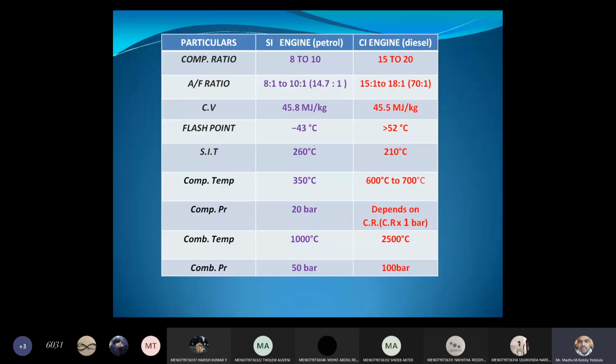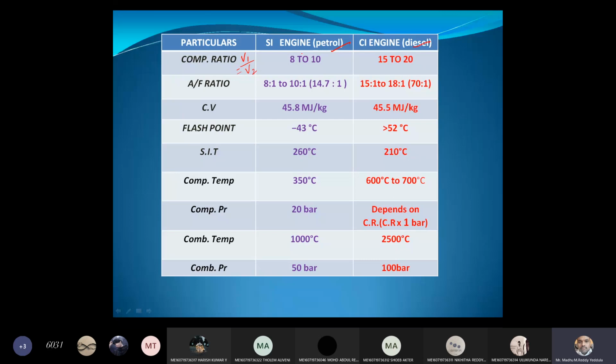Let us quickly see the properties of different parameters inside the engine cylinder in the case of a petrol engine and in the case of a diesel engine. See the compression ratio. How do we define compression ratio? Volume at the start of the compression divided by volume at the end of the compression. This is the compression ratio.